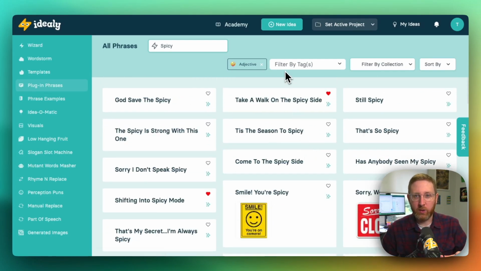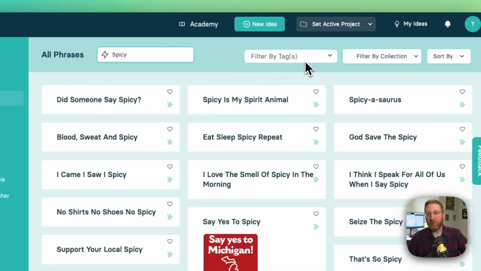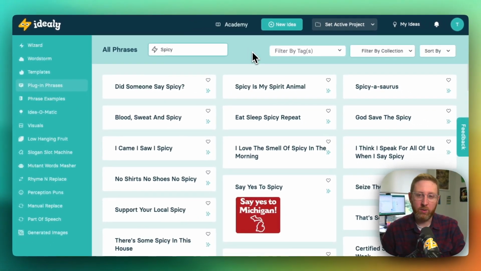So hopefully you can see some of the power of this. The power really is that we've got 1,500 phrases, that it's a great big fertile bank of ideas and jumping off points, and you can filter them by tags, you can filter by collections, and we have this built-in alliteration match as well. So that's the plugin phrases tool.